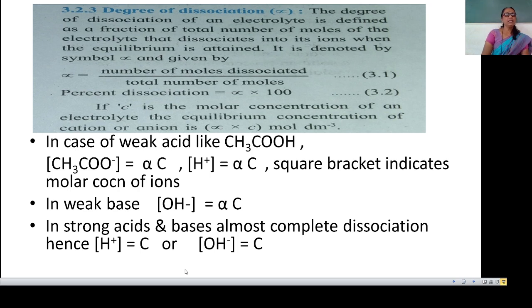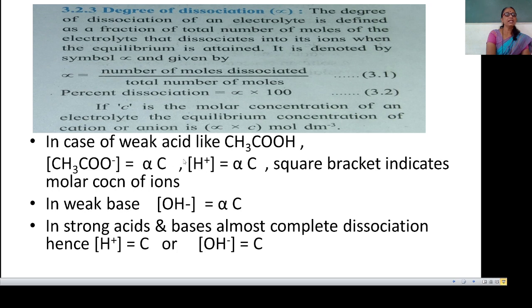That means in case of a weak acid like CH3COOH, which dissociates to a small extent into two ions, CH3COO minus ions and H plus ions, the molar concentration of CH3COO minus ions here is equal to alpha into C. The square bracket indicates the molar concentration or concentration in moles per dm cube.